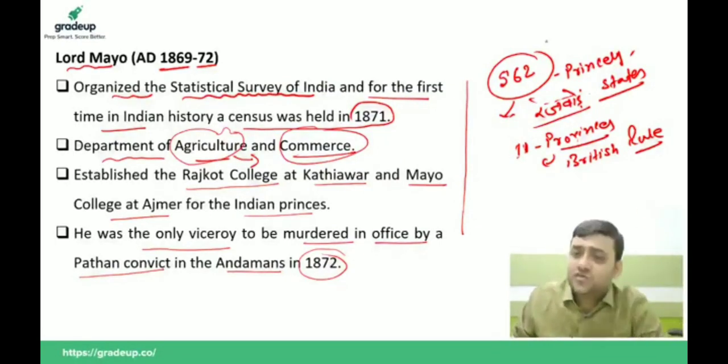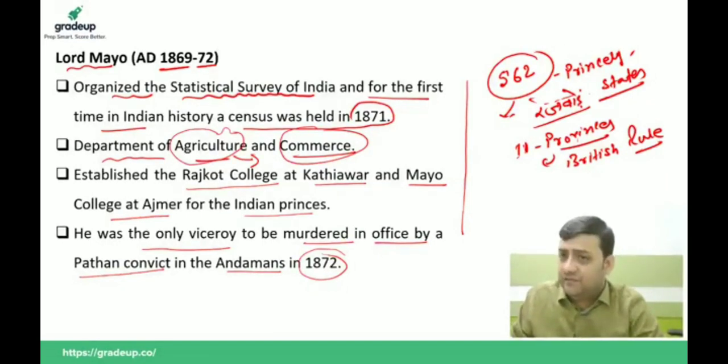So what they did, when they started the subsidiary alliance policy, was integrate all these princely states with British rule. In lieu of that, they promised the princely states that they would not attack or harm them, and whatever produce they provided to the British East India Company, they would be given shares as well. So remember, 562 princely states were there.